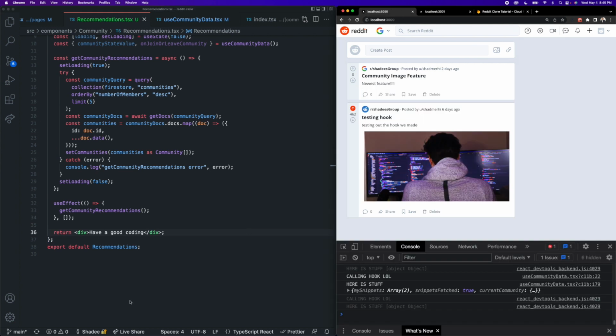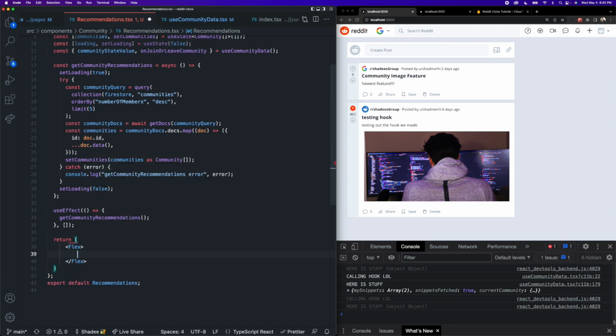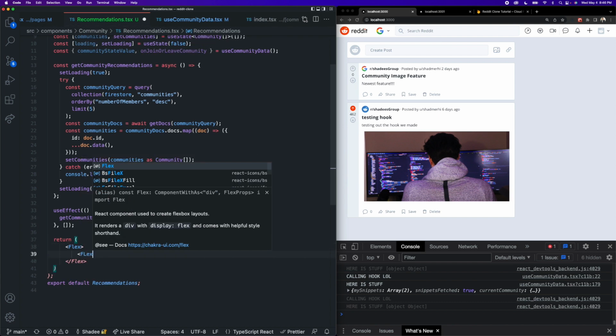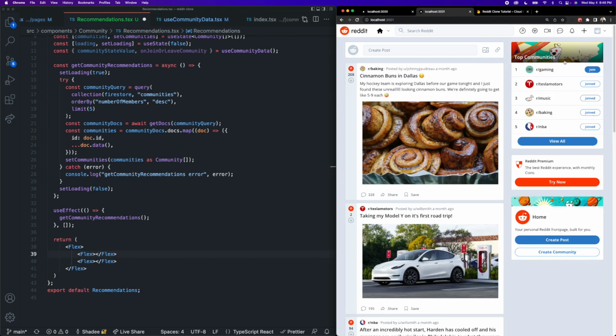Okay, so I'm going to close this directory. Let's go back to our app and get rid of this div. The overall container is going to be a flex container. Inside of this flex container, we're going to have 2 more child flex containers: one for the header part, which is that top communities image I was just talking about, and then the other flex is going to be the container of all of the communities.